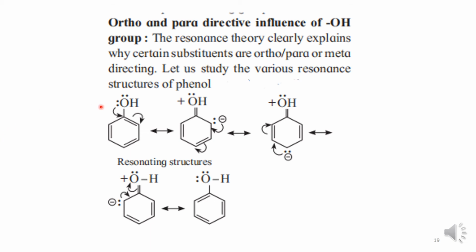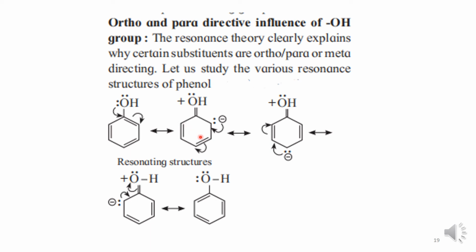For example, the OH group, which is already there in the benzene ring, is an ortho and para directing group. From these resonance structures, it is very much clear that the ortho and para positions have greater electron density than the meta position.